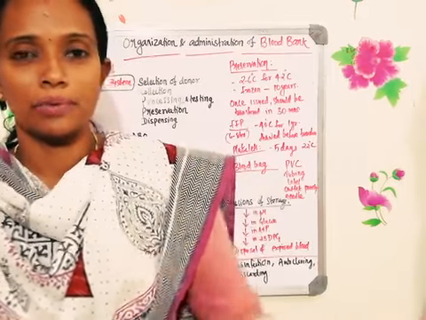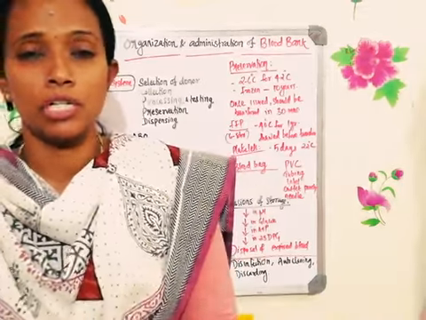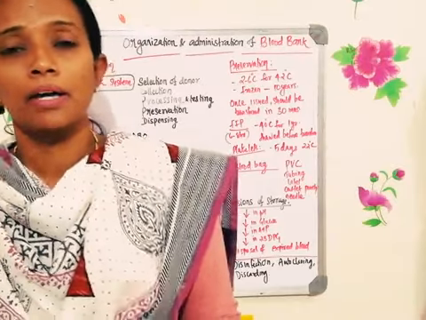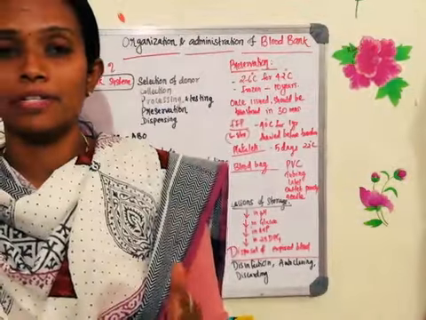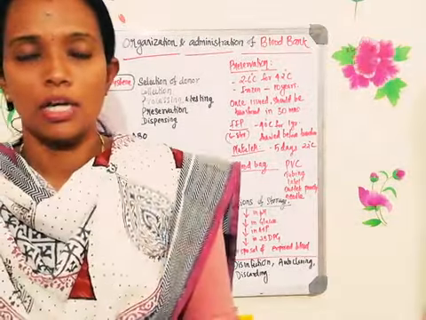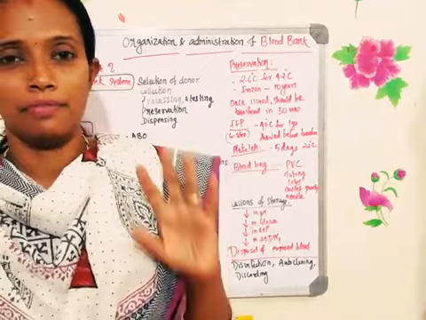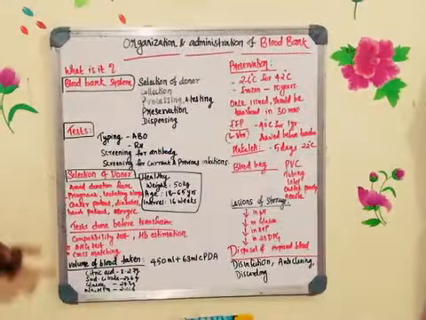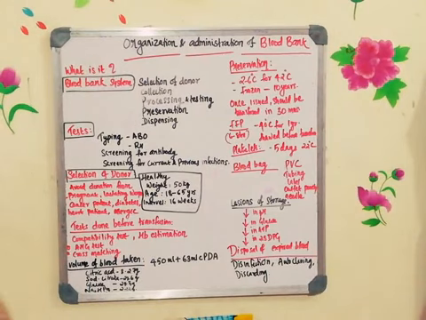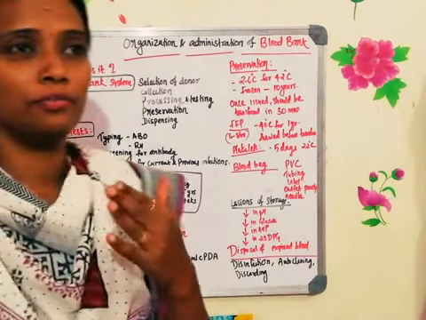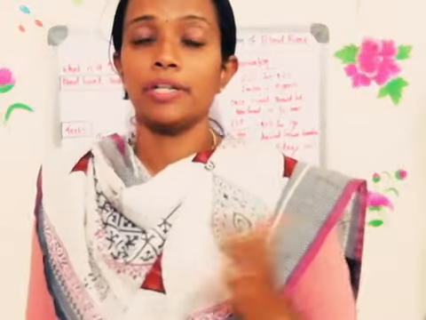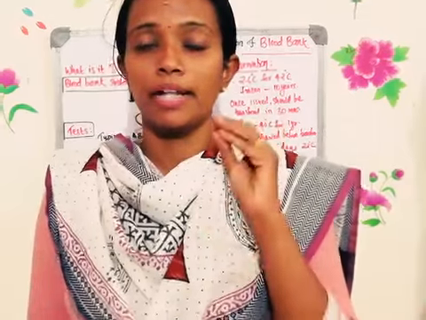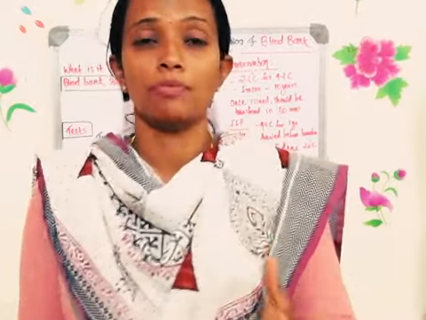The doctor will give a request in a prescription sheet. They have to go to that blood bank with the prescription sheet and give it to them. They will look for the blood. If it is there, it will be given to the patient. One packet of blood will have a particular amount of blood, which I will be telling you. Nearly around 500 ml of blood, including the anticoagulant, somewhere around 500 ml of blood will be there.